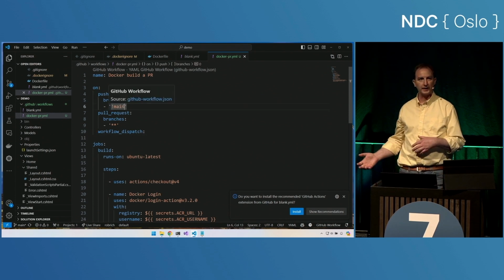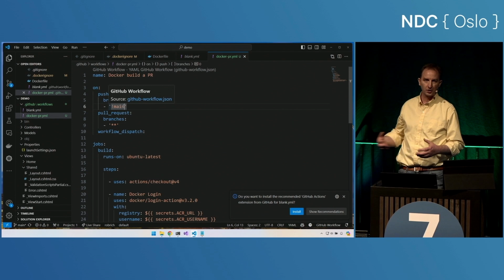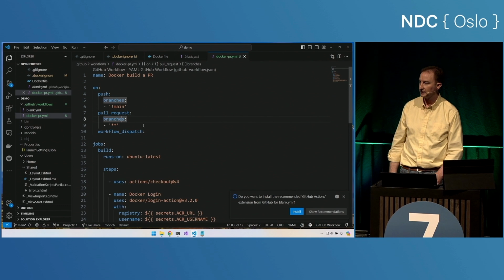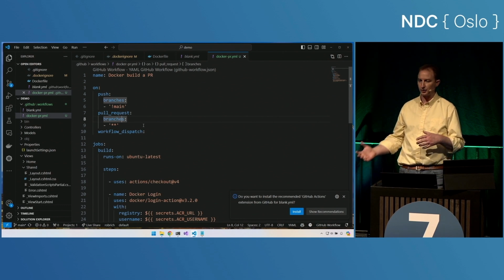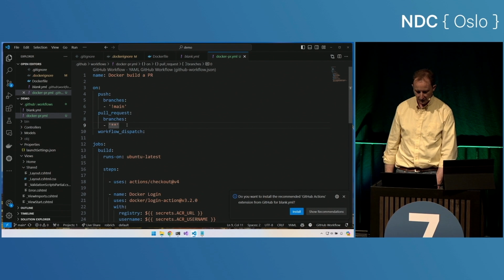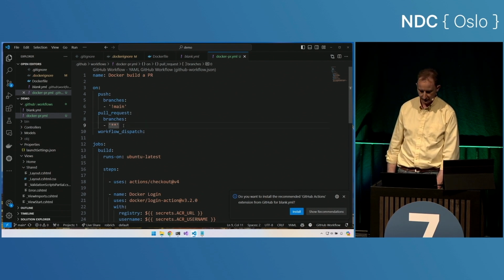For external collaborators, people on the internet who fork the repository and create a pull request back into our repository, they'll come in through this reference. And so they'll create pull requests into our repository, and it'll kick off the build here. So we have one for internal collaborators and one for external collaborators.